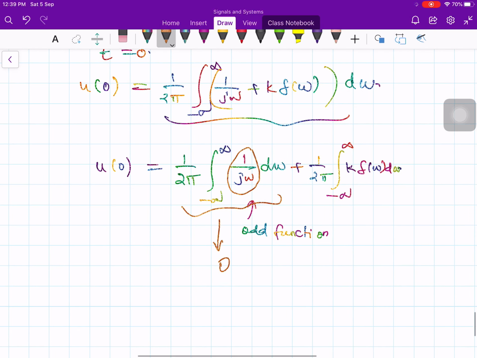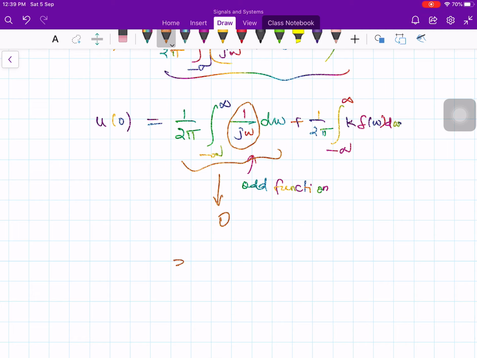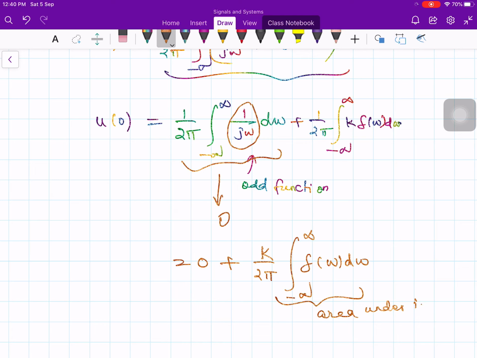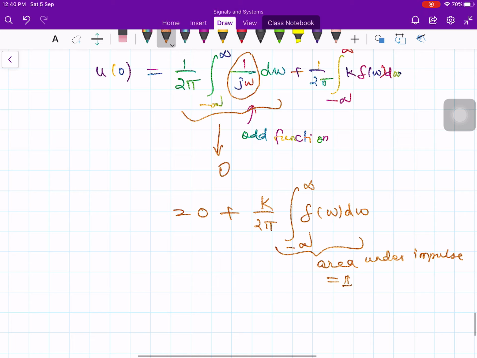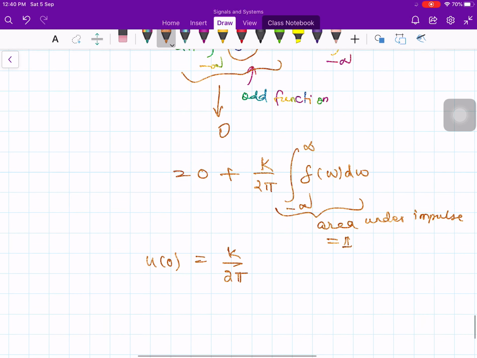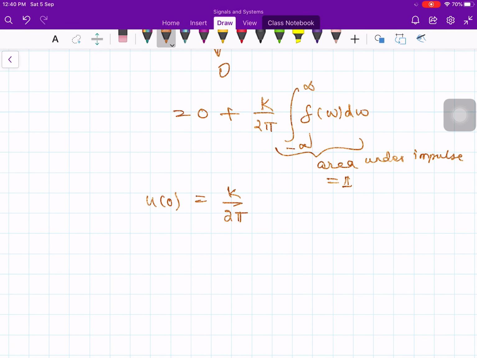So the first integration is 0, plus the second integration is 1 over 2 pi, and again the k is a constant, you can pull it out of the integral of del of omega d omega. And what is this? This is the area under the impulse function. So what is the area? This area is equal to 1. Therefore k divided by 2 pi in the right hand side. What is the left hand side? U of 0. Now the question arises, what is the u of 0 value? We said u of 0 is equal to 1/2.